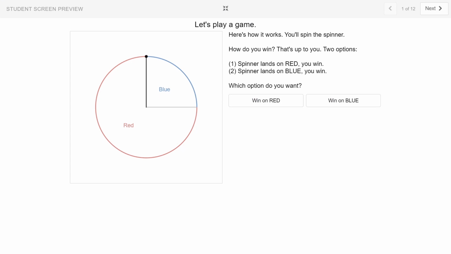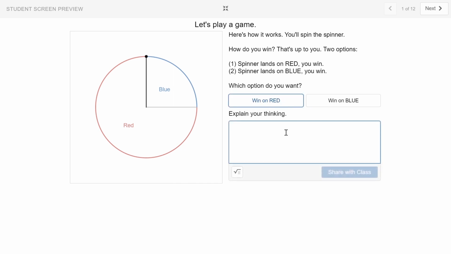Here's a Desmos activity called Chance Experiments. We're going to use this to highlight some ideas about probability. So this is inviting us to play a game, and here's how it works. We're going to spin the spinner, and how do you win? That's up to you. Two options. We can either choose to win when we land on red, or win when we land on blue. Which one would you choose? Personally, I'm going to choose win on red.